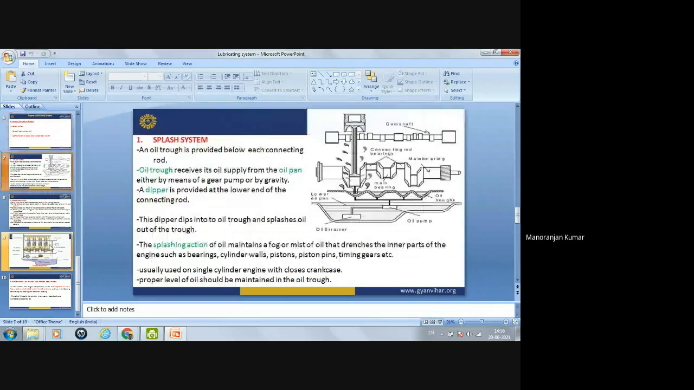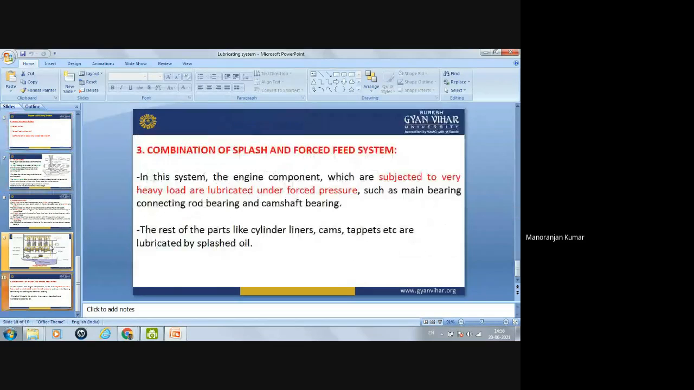So this is for today's lecture. In the next lecture, we will discuss the cooling system. We have seen some systems through which cooling is done in the IC engine.